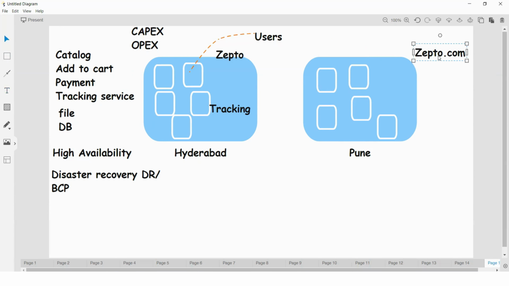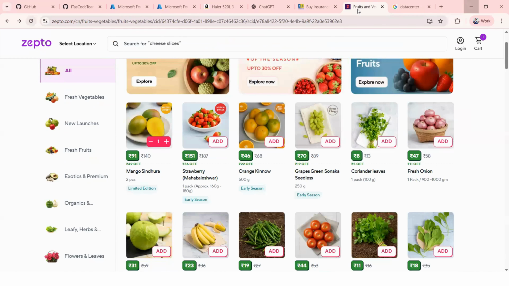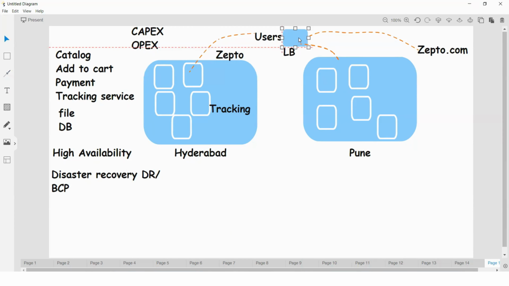Zepto.com, the request will go to the load balancer, so here we are going to place one load balancer. Let us see what a load balancer is in a very simple way. Now users are trying to access this website zepto.com, and once that is done, the request goes to the load balancer. From this load balancer we'll distribute the traffic across multiple regions.